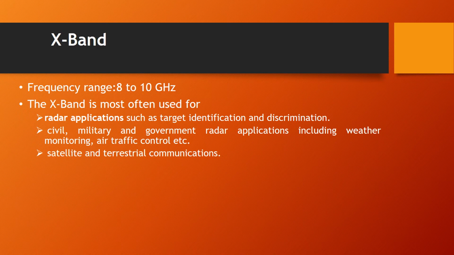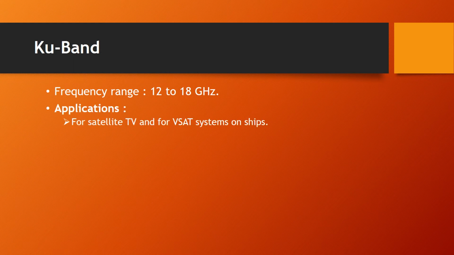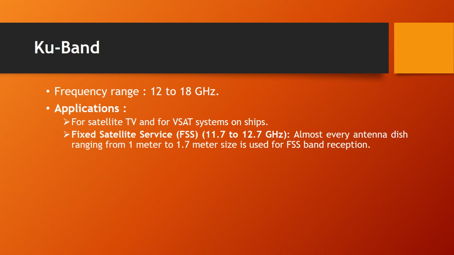It is also used in satellite as well as terrestrial communications. The advantage of this X band is it has only low atmospheric attenuation. The next band is the Ku band. The frequency range of this Ku band is from 12 to 18 GHz. The applications of this Ku band include satellite TV and VSAT systems on ships. VSAT stands for Very Small Aperture Terminals, which are placed on the ships, and it is also used in fixed